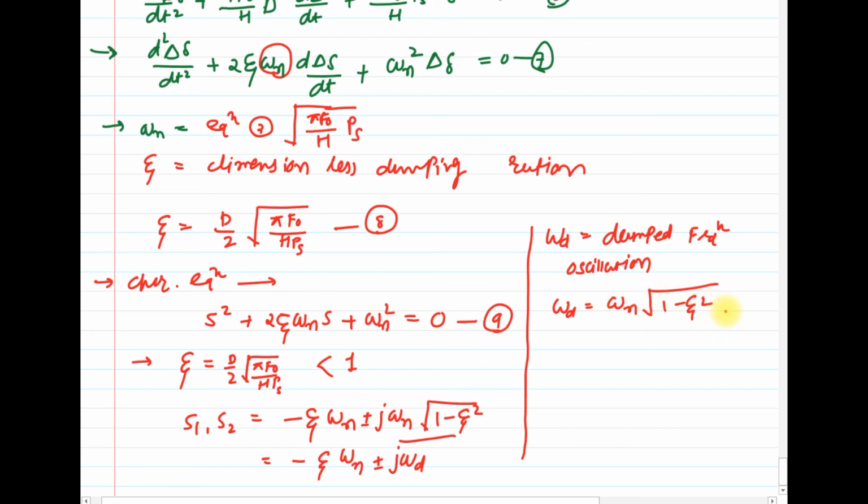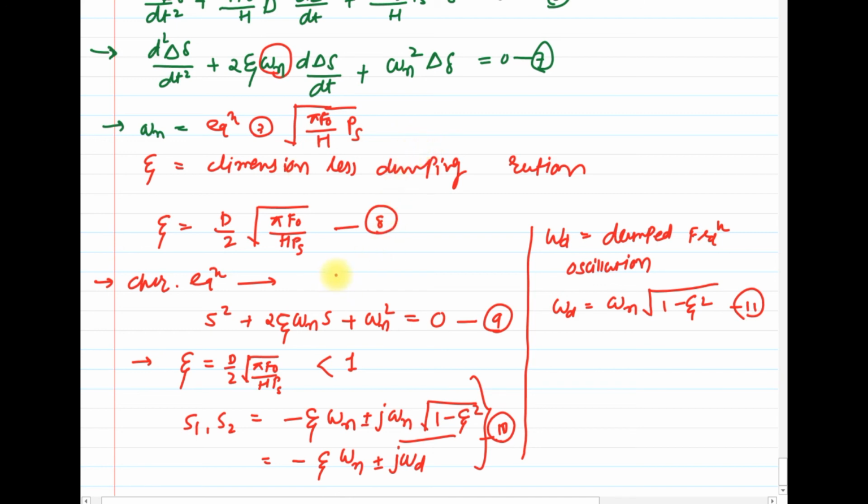This is the final equation of this theory, equation number 11. Equation number 10 gives the roots of the characteristic equation, and from that you calculate the damped frequency of oscillation for this stable system.